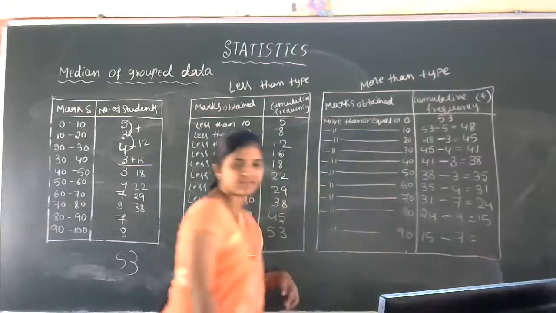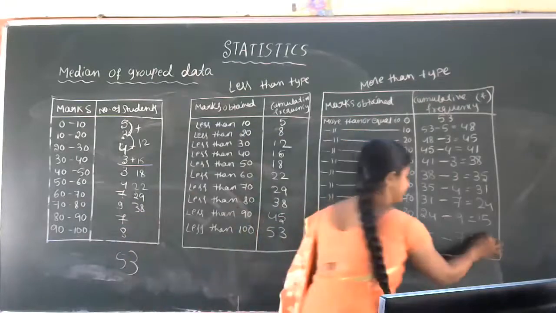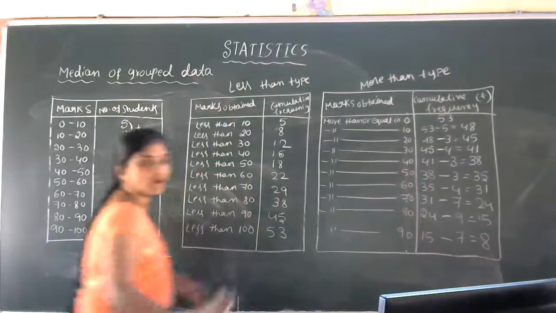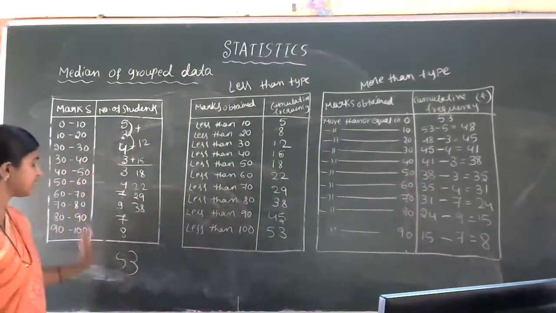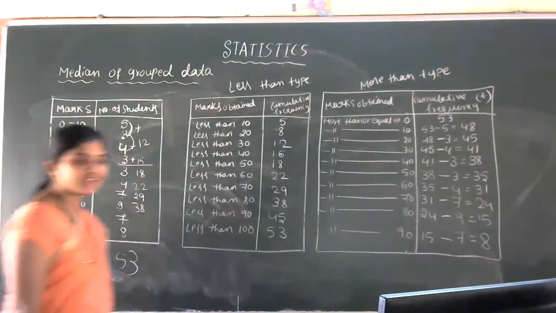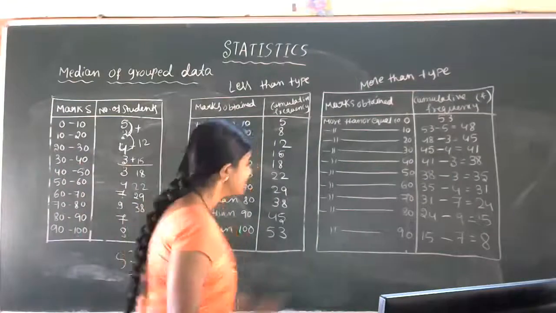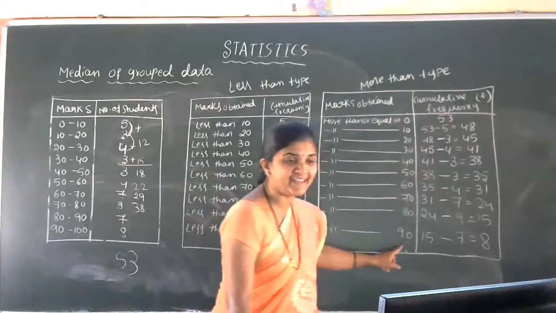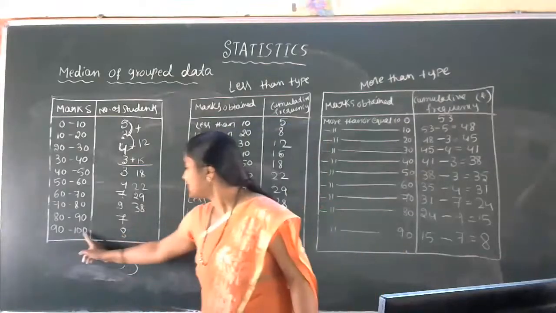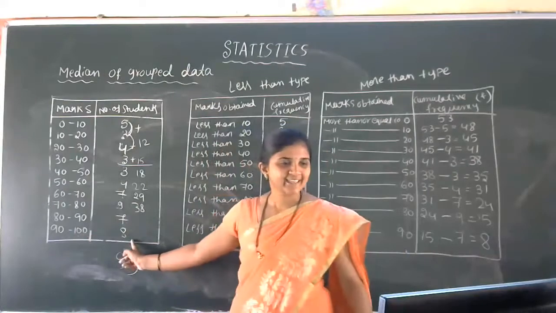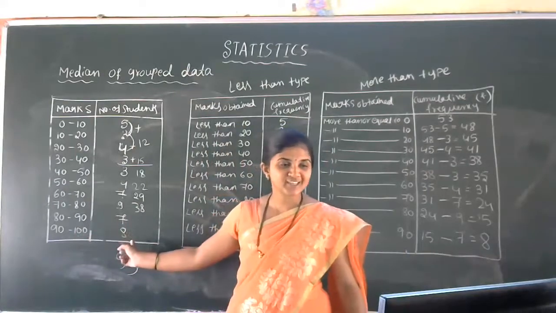15 minus 7 is 8. Got the idea? 15 minus 7 is 8. Got the idea? More than or equal to 90. See here, the 90 to 100 range is 8. 90 to 100 scorers, 8.